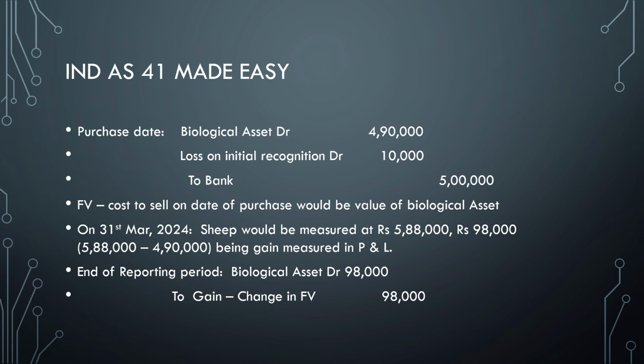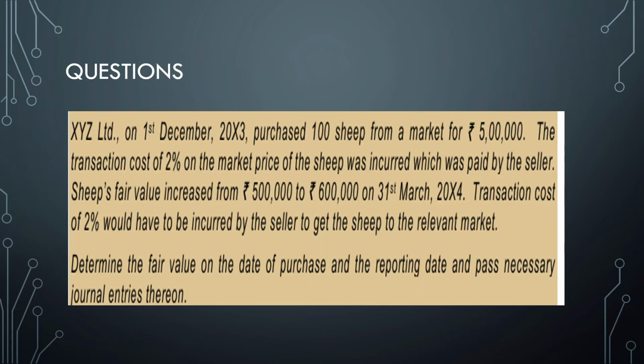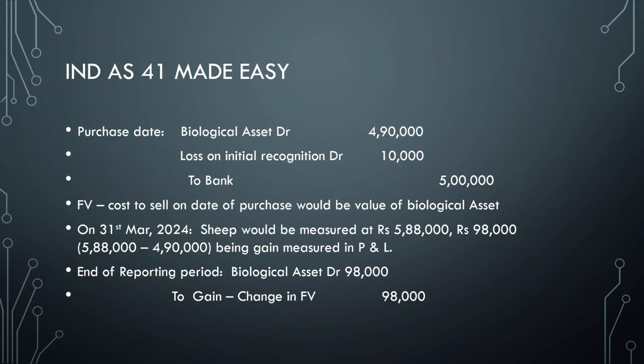Now what is the question requirement? Again on the reporting date. So on 31st March, the sheep would be measured at 5,88,000. How did you get the 5,88,000? You need to be very careful. You need to reduce the transaction cost on both occasions, both buy as well as sell. So the sheep fair value increased from 5 lakh to 6 lakhs. So 6 lakhs into 2% is 12,000. So 6 lakhs minus 12,000 will give 5,88,000.